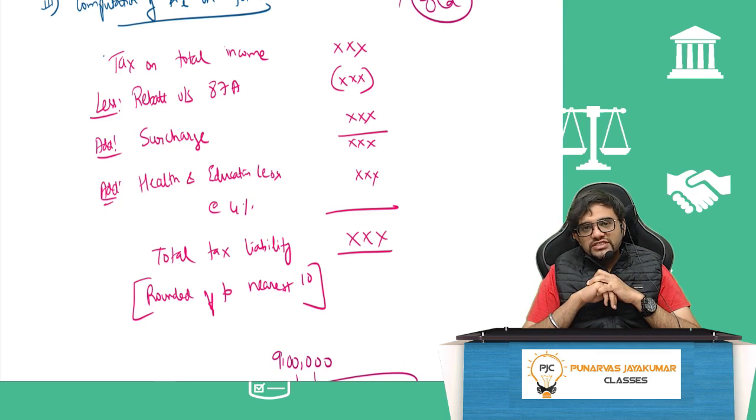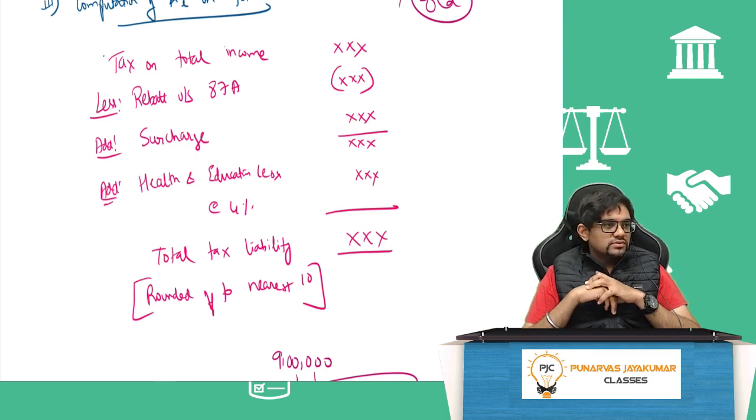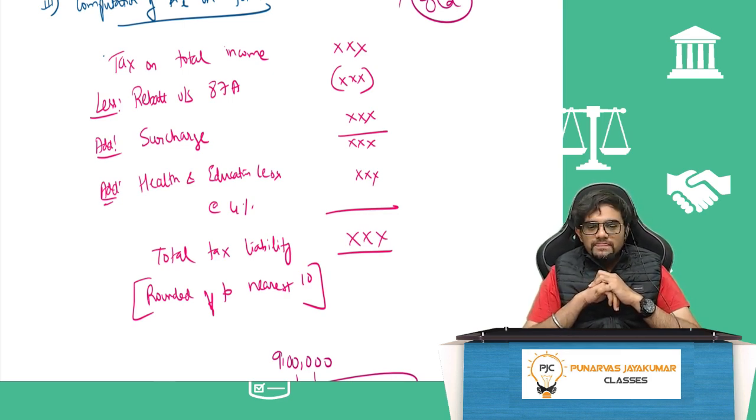Health and education cess was introduced by Chidu Mama, Chidambaram, Lungi man I call him, Veshti man. Always he'll be in white color Veshti and white color shirt. Shirt, not t-shirt.